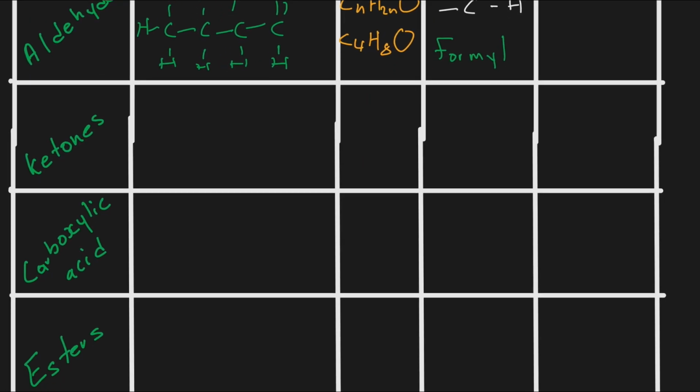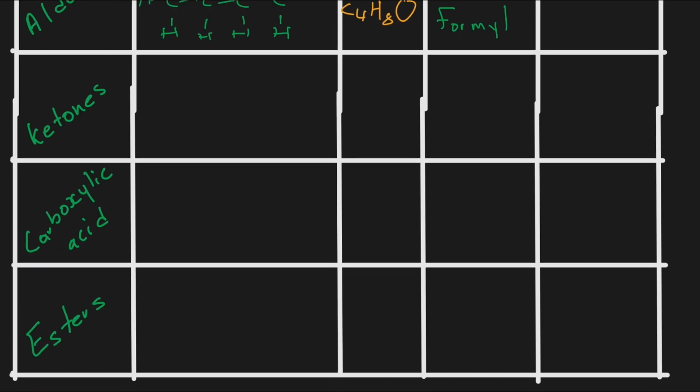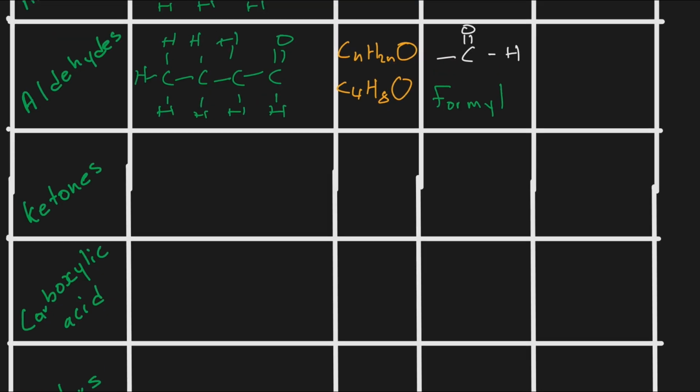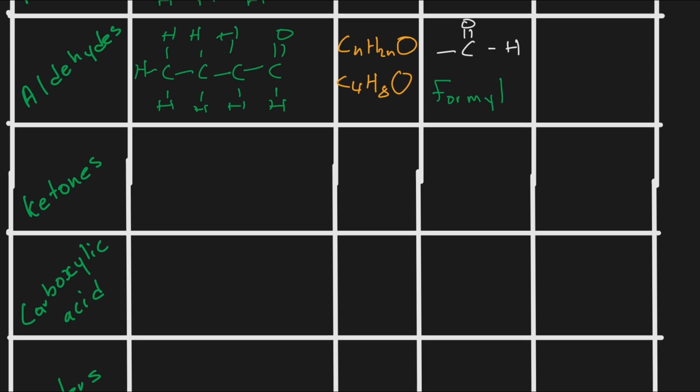So now we can just move on to talk about ketones. If you look at ketones, ketones have a similar relationship to aldehydes. But on the ketones, the double bond oxygen is not on the first or the last carbon. If the double bond oxygen is on a carbon that is in between other carbons, then we're going to name that as a what? As a ketone, because a ketone is whereby we have a double bond of this